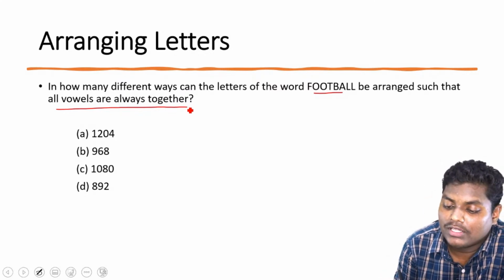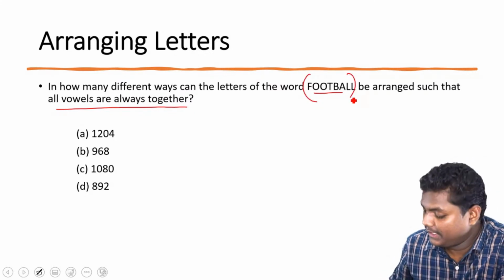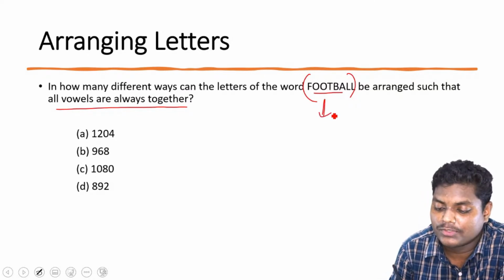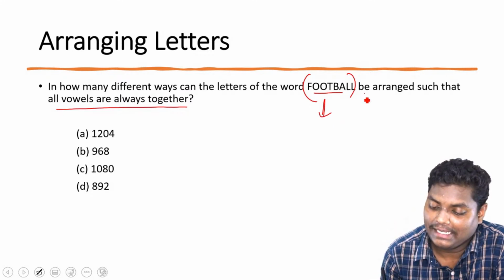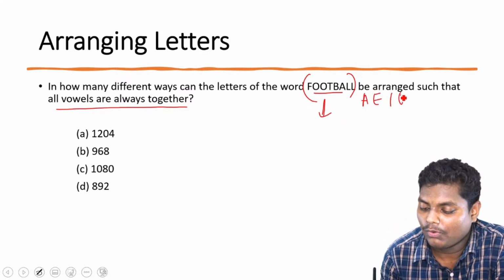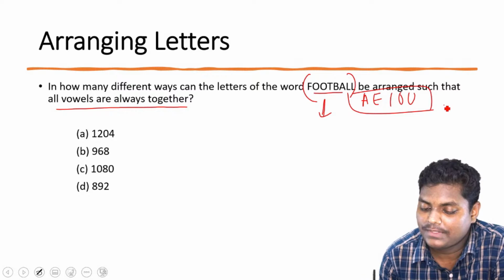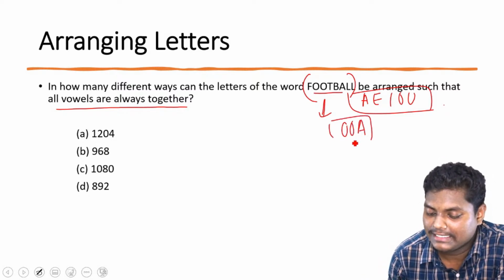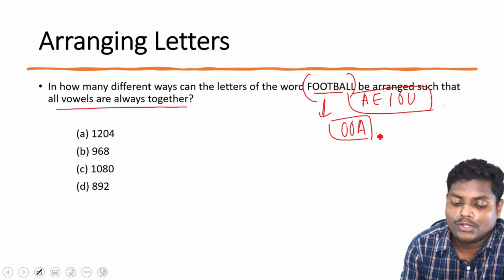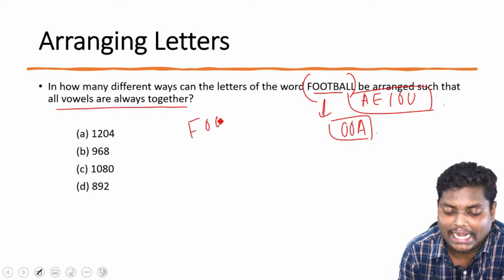So what are the vowels present in this word football? In the English alphabet, we have 5 vowels: A, E, I, O, U. So what are the vowels present? You can note easily, we have 2 O's and a single A.